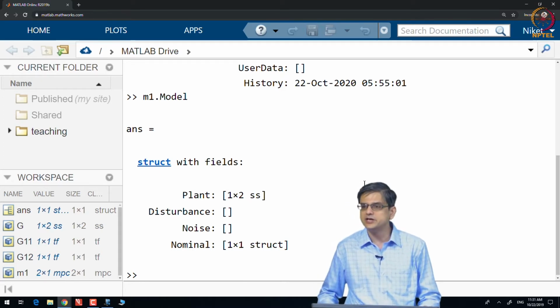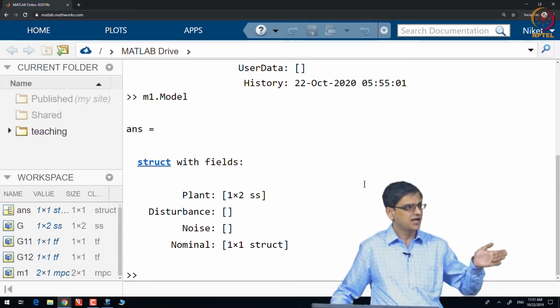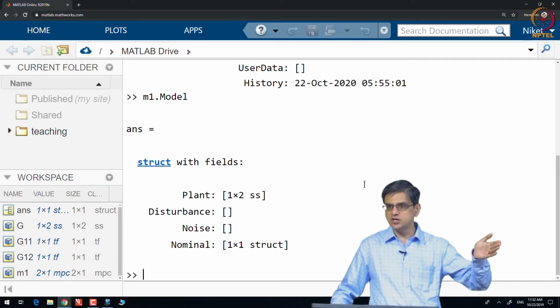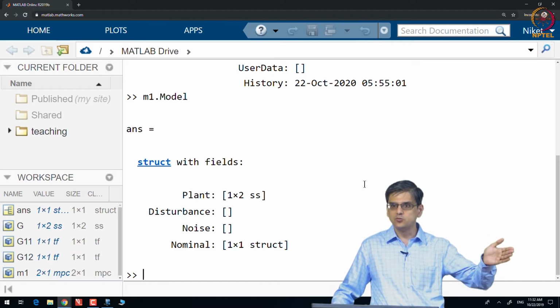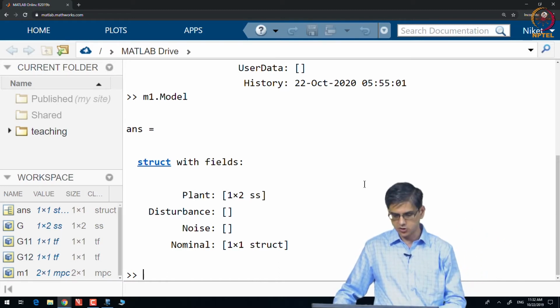Remember, how did we create the M1 model? We created M1 by giving G as the model. G was a 1 output, 2 input, 2 states state space model.